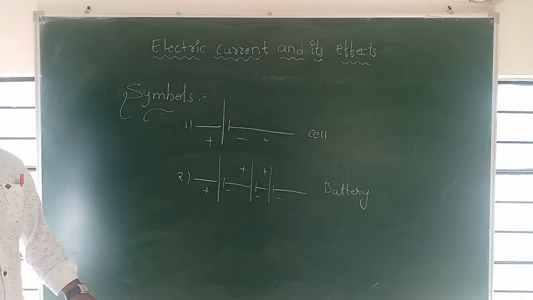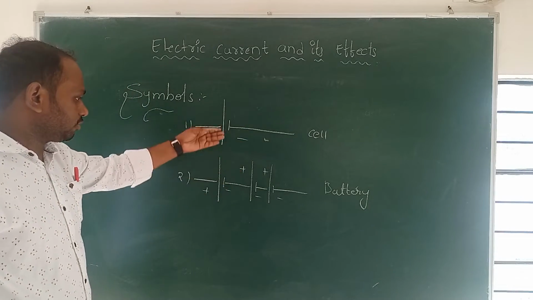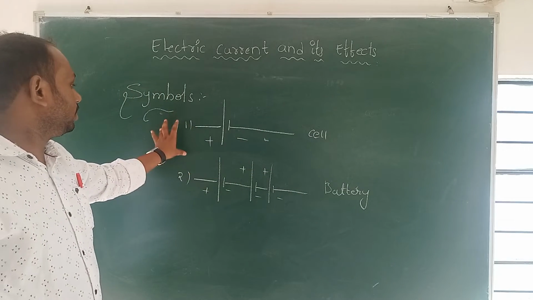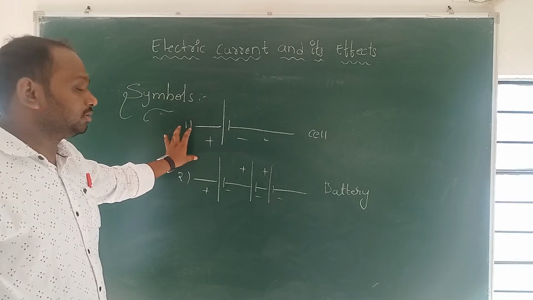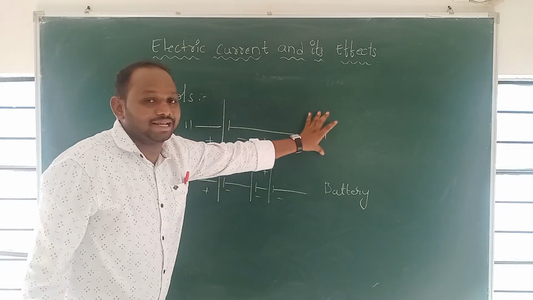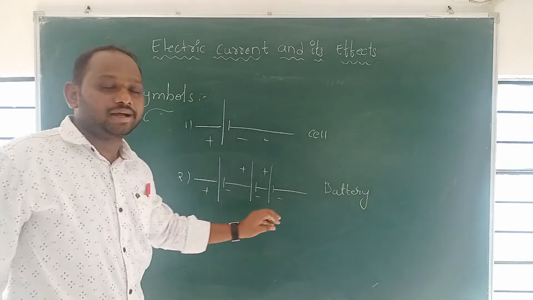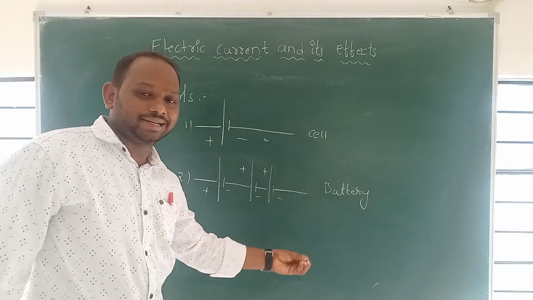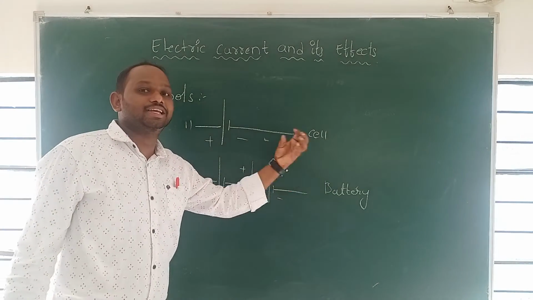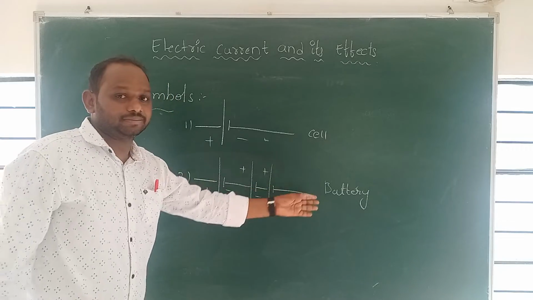This produces the current. So what is the difference between the cell and battery? Both are the same, but what is the difference? Look at the board, all of you see clearly. A cell is a single one only, plus or minus. But a battery is two or more cells connected in series or parallel. So that is the battery.